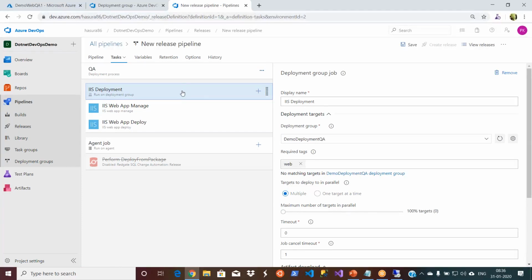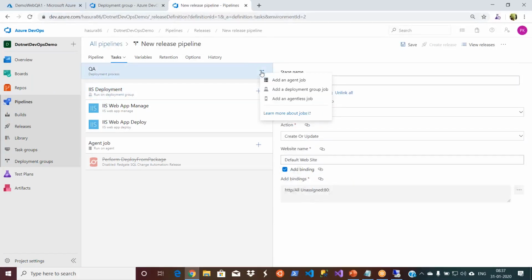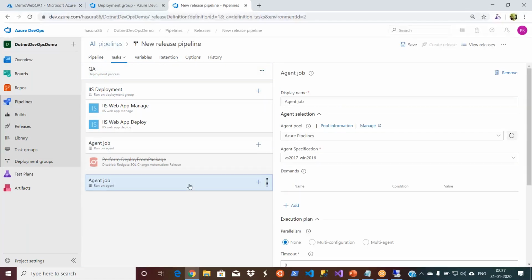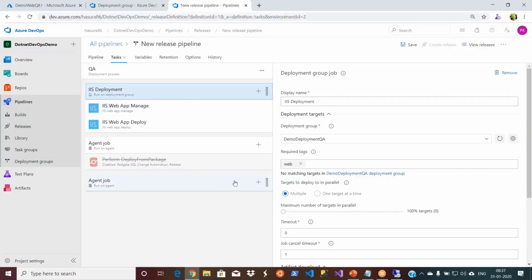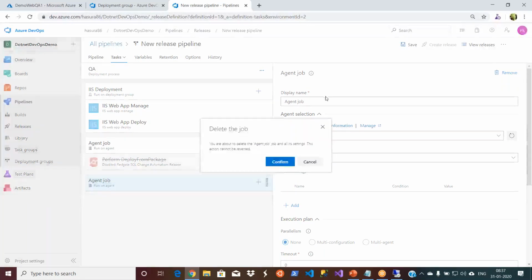But this IIS deployment contains only my web application artifacts. So my other agent will have my... Sorry, this is not the agent. I need to add a deployment group. Okay, let's remove this.